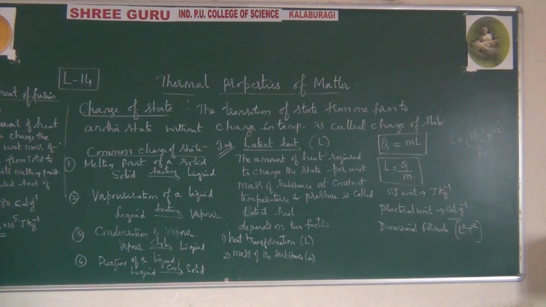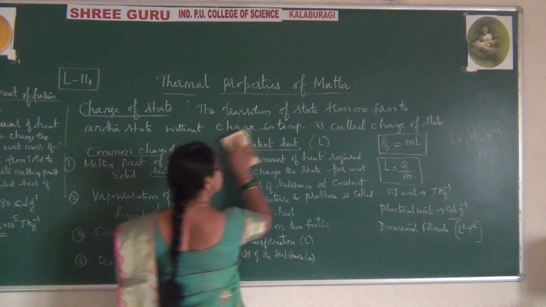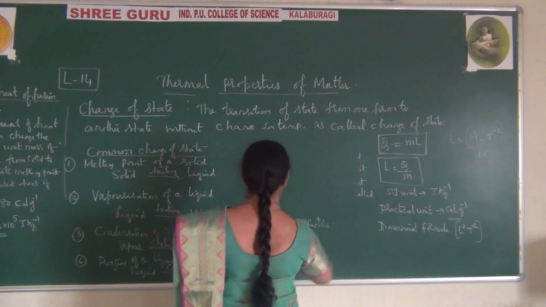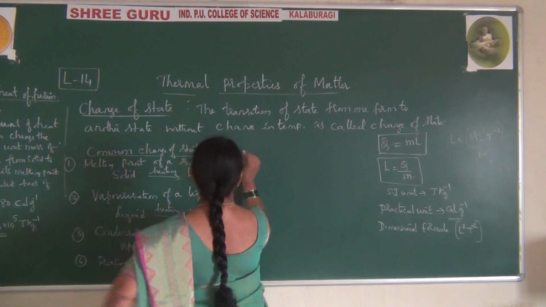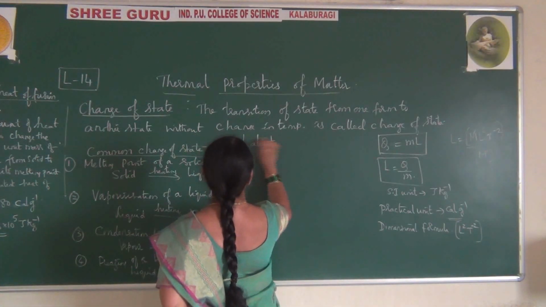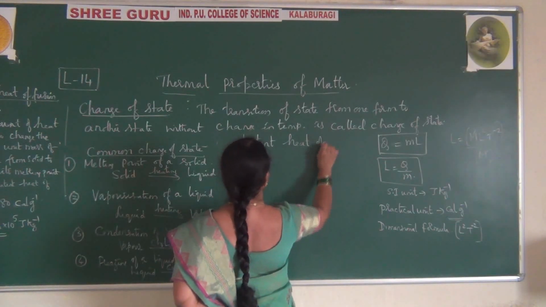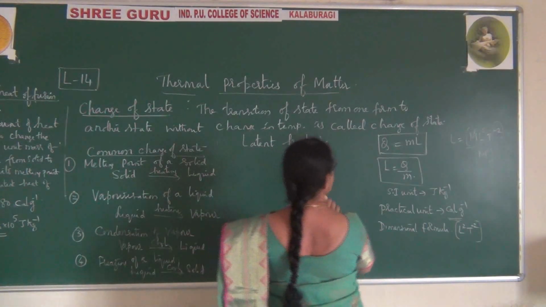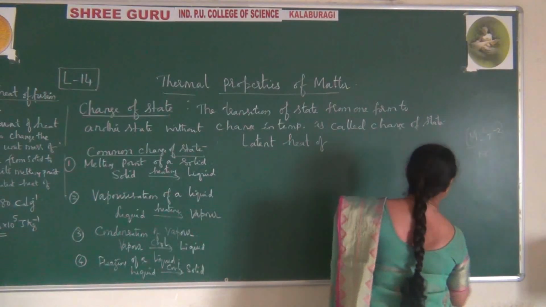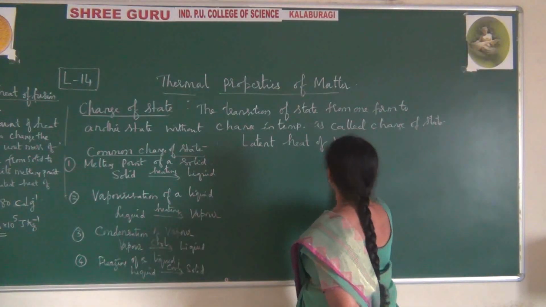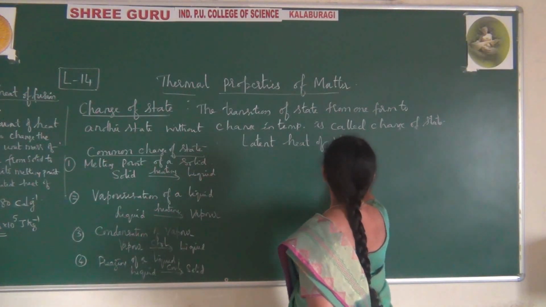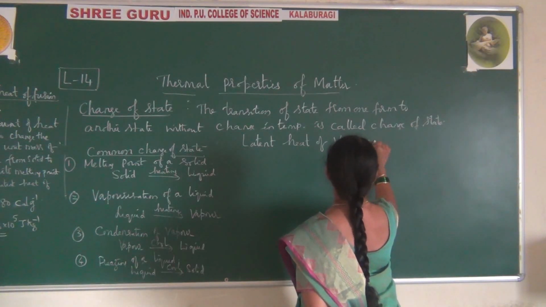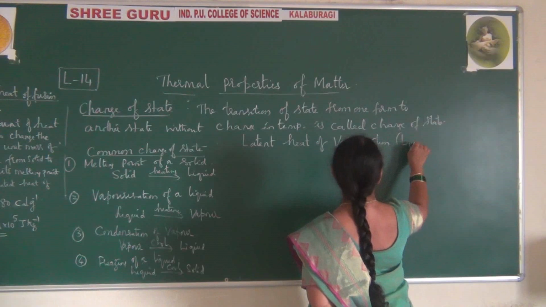So I'll just write the same definition here. Please make a note of how it can be written. Please observe. Latent heat of vaporization. I have kept this as it is only for your reference, so with the help of this you can write very easily. Latent heat of vaporization, the symbol is L subscript V.